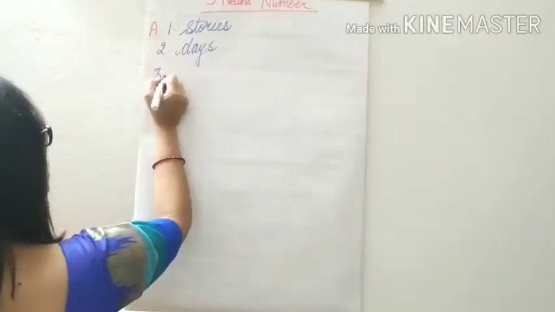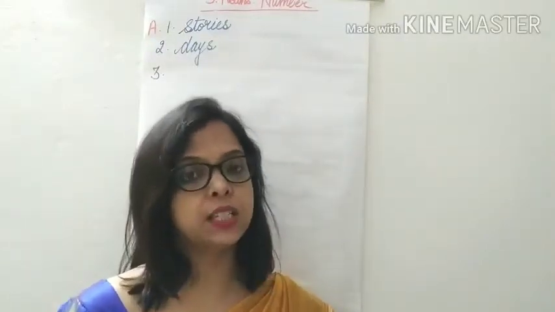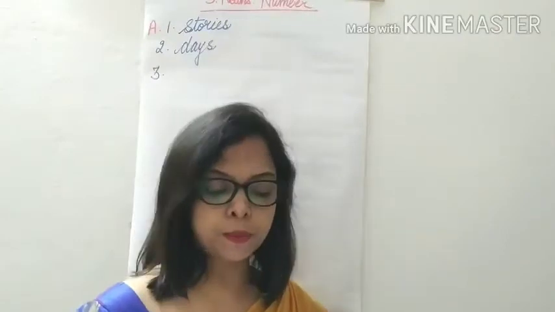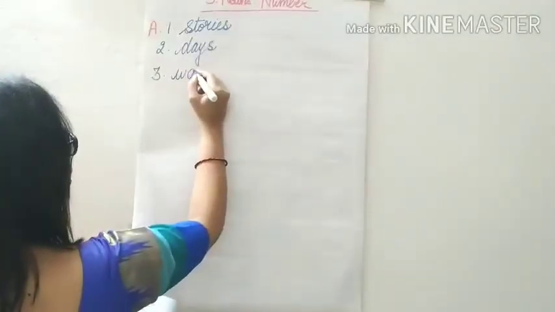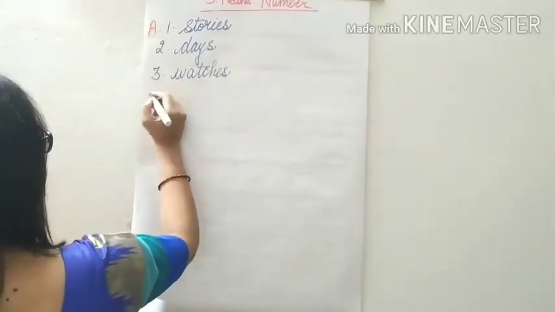Third one, watch. So it is ending with CH. So words which end with CH, what do we do? We simply add ES. So watch becomes watches. W-A-T-C-H-E-S, watches.